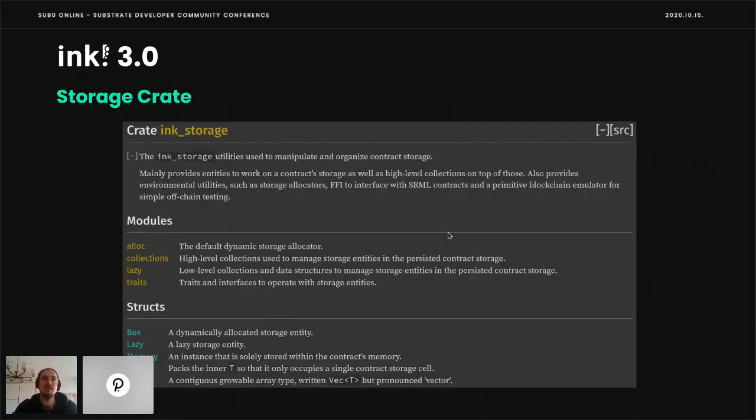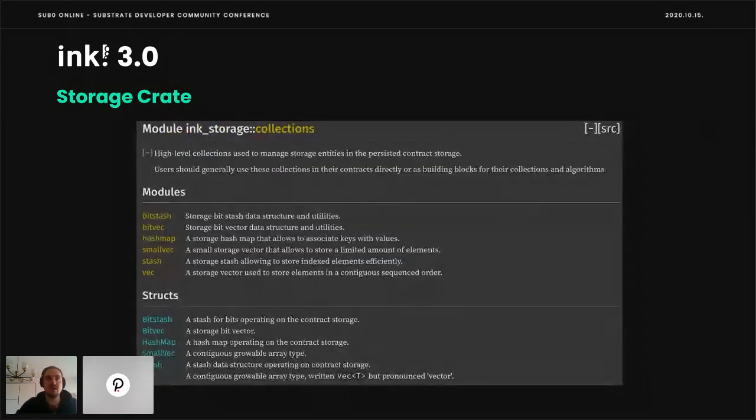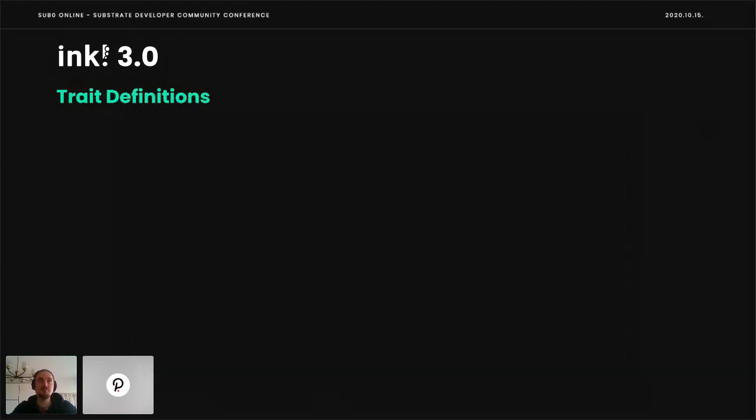And the Ink! storage crate that is new allows for all these use cases without any custom code. You just have to use the types and the data structures that it provides. And it provides tons of those. And it will provide even more in the future. So it's complete. It's like the standard library of WebAssembly smart contracts for Ink!.